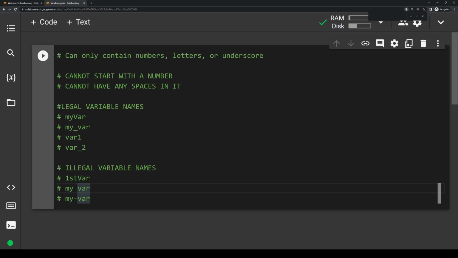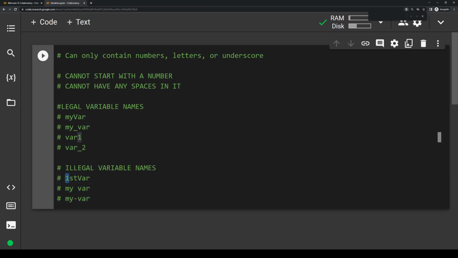All right, so as you can tell, all of these four here do abide by the rules. They only contain numbers, letters, or the underscore character. None of them start with a number, and none of them have any spaces in it. Now let's go through some of the problems with these variables down here and why they're illegal.